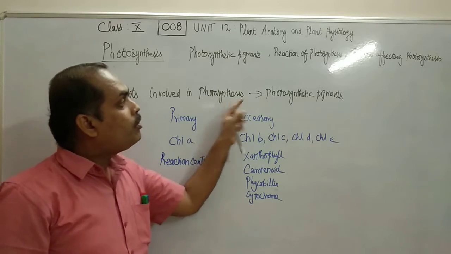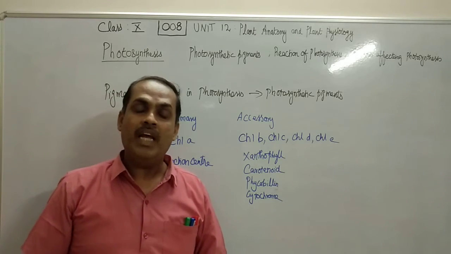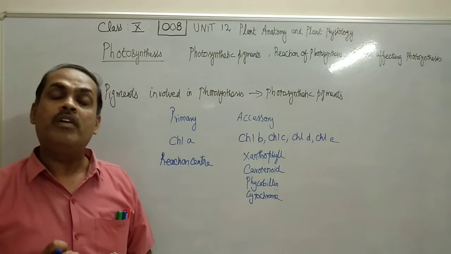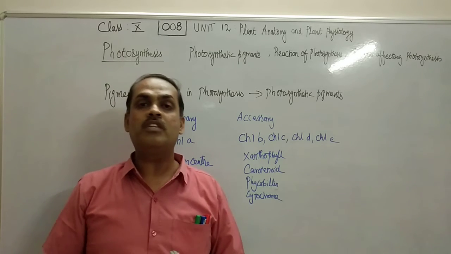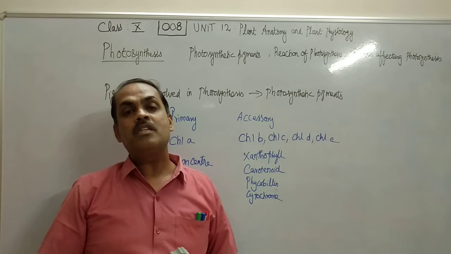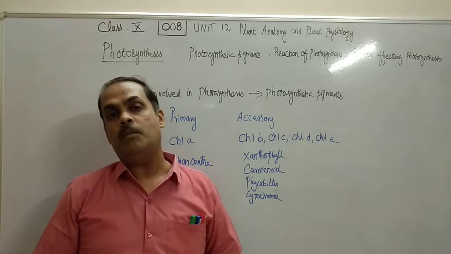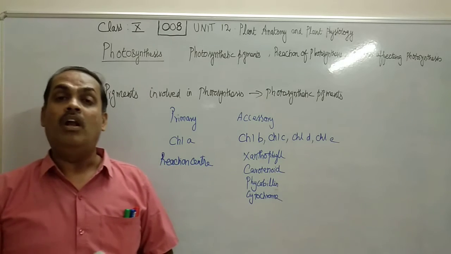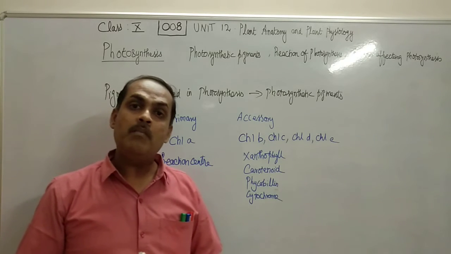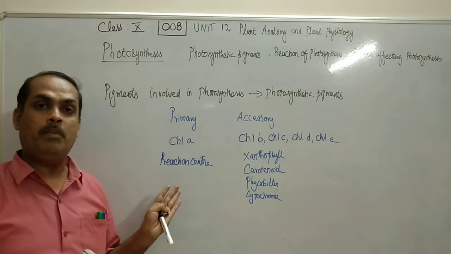So I would like to repeat the photosynthetic pigments once again. The pigments that are involved in photosynthesis are called as photosynthetic pigments. Photosynthetic pigments are classified into two types: one is primary pigments and the other is accessory pigments. Chlorophyll A is called as primary pigment, universal pigment. It is otherwise called as reaction center pigment.